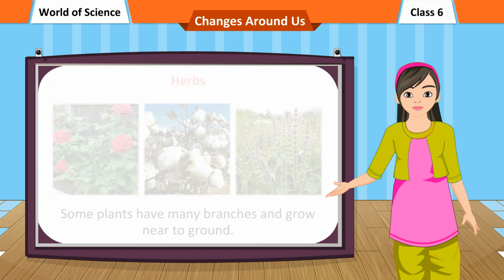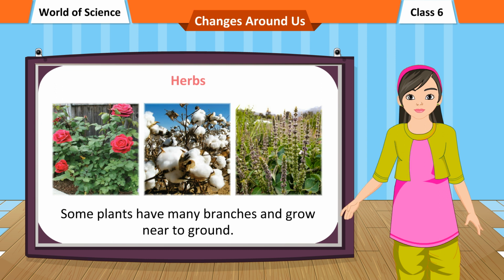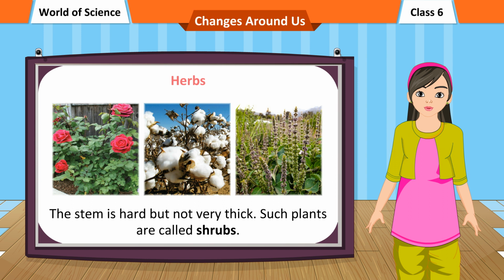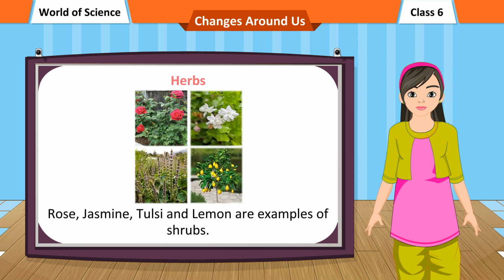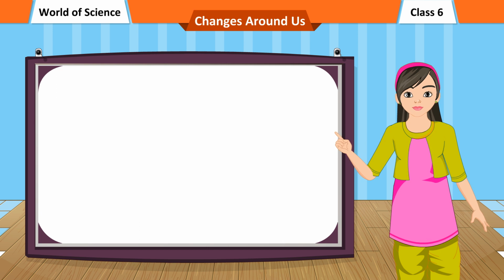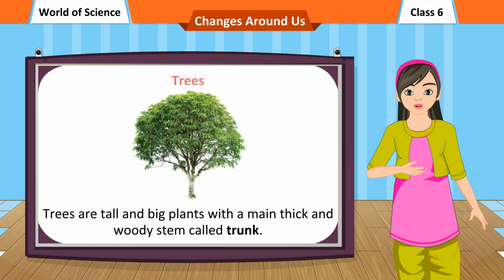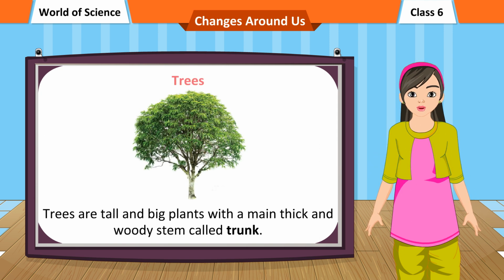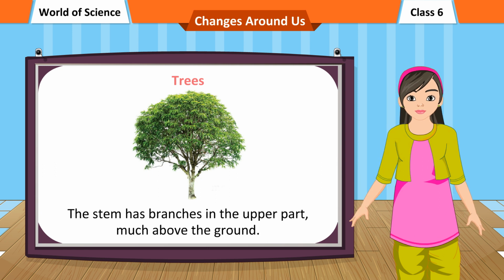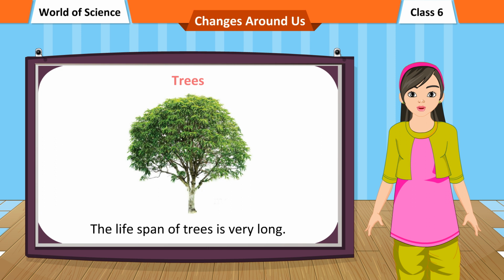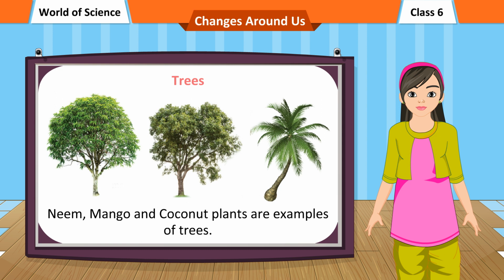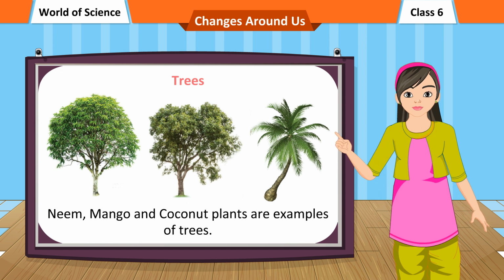Shrubs. Some plants have many branches and grow near to ground. The stem is hard but not very thick. Such plants are called shrubs. Rose, jasmine, tulsi, and lemon are examples of shrubs. Trees. Trees are tall and big plants with a main thick and woody stem called trunk. The stem has branches in the upper part, much above the ground. The lifespan of trees is very long. Neem, mango, and coconut plants are examples of trees.